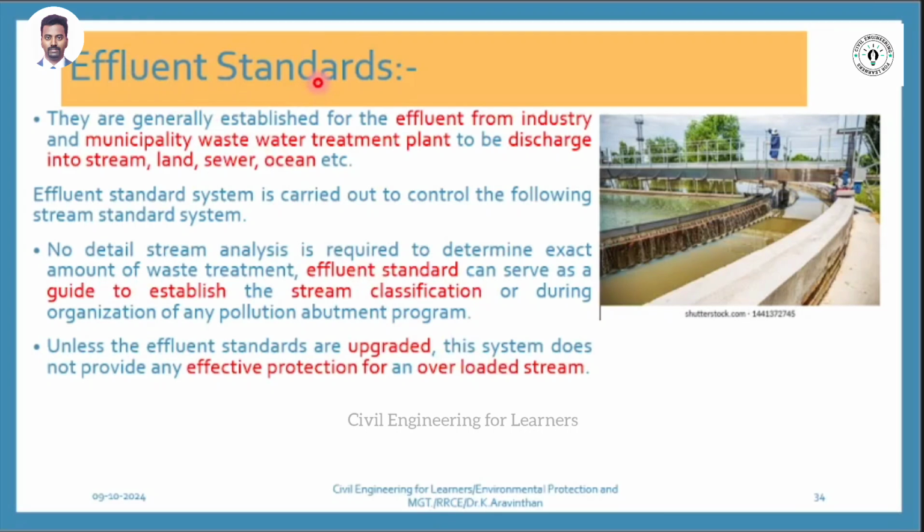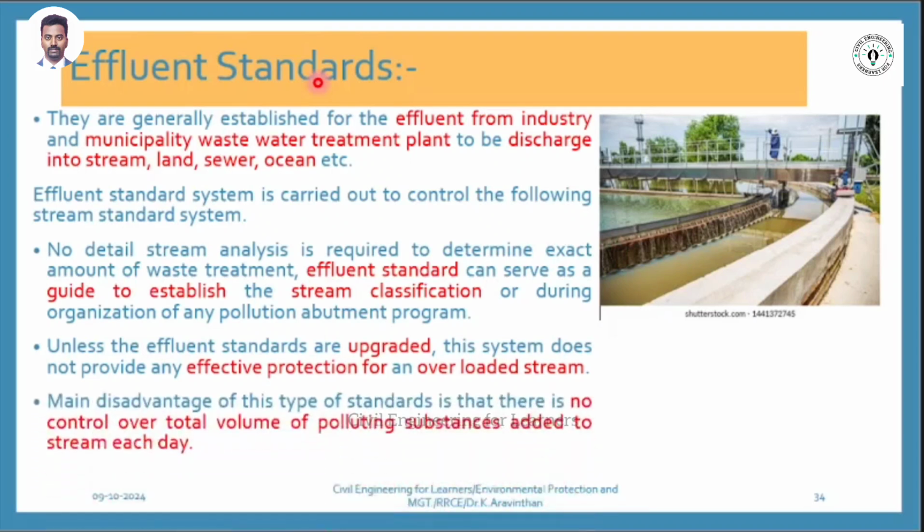Example is Rishabhavati stream. Rishabhavati river is there now. Where does it flow? Through the Kengeri. Can you see in Mysore road? The Rishabhavati river goes. Why is it polluted? Because the effluent standard is not met. The industrial wastewater has not met the standard. That is why the effluent is overloaded. Now, no control over total volume of pollutant substance added to the stream each day.